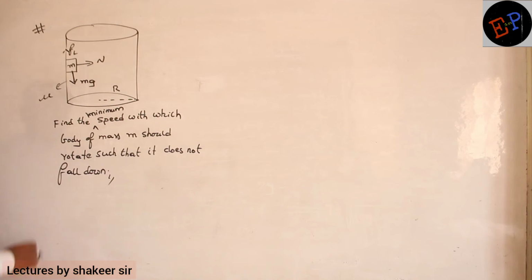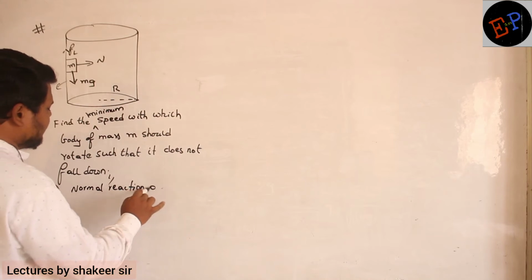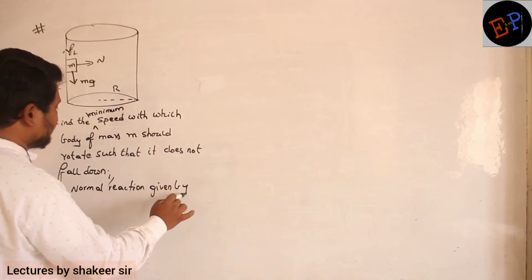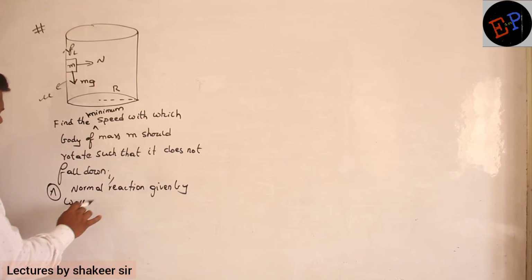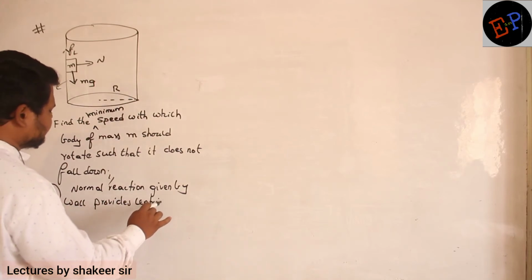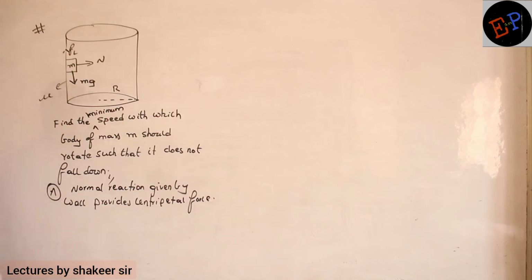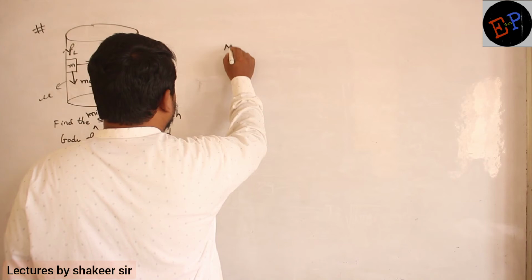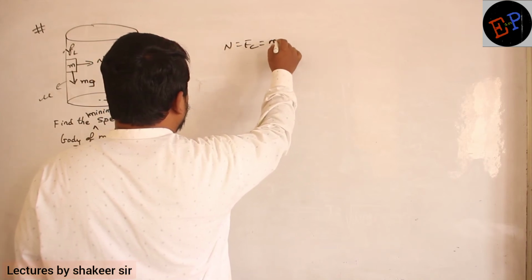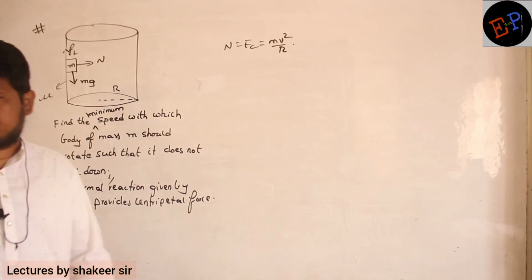So therefore what do we write here? We write normal reaction given by wall provides centripetal force. So therefore N is equal to centripetal force, and what is the formula of centripetal force? mv square divided by r. This is my first equation.